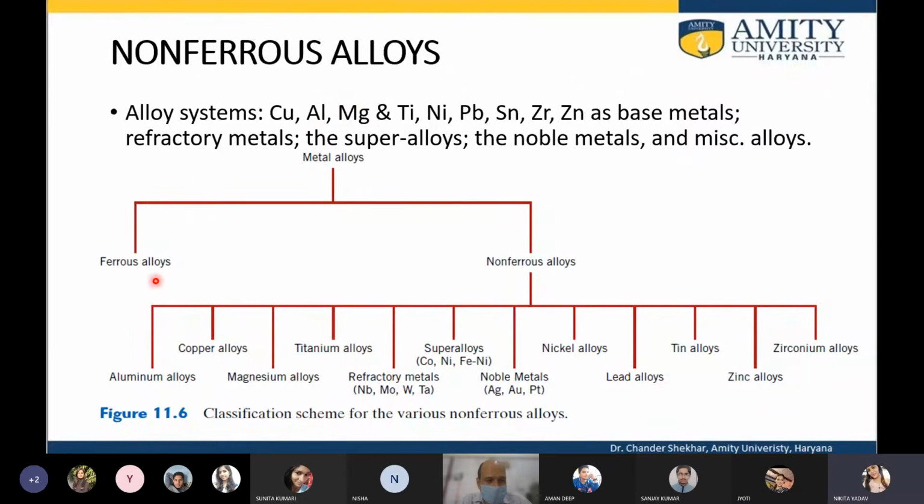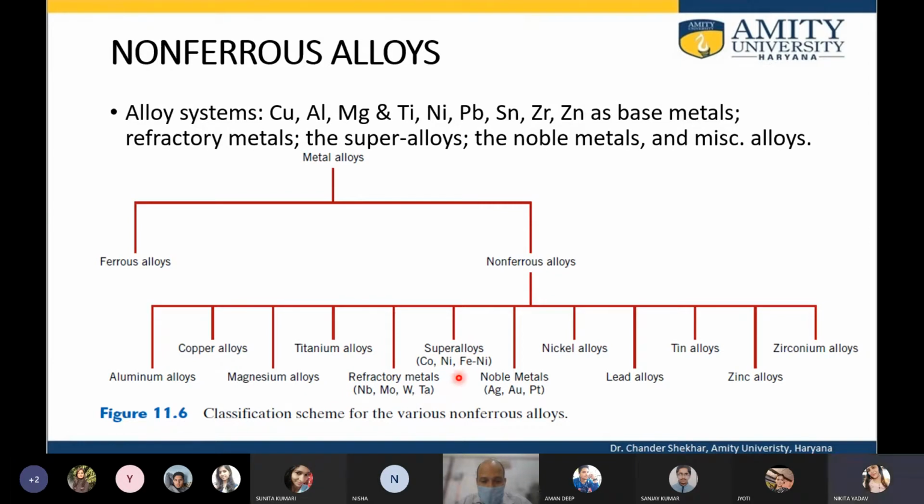So if you look at the classification, the non-ferrous alloys are of various kinds, depending upon what is the main component in those alloys. For example, aluminum, copper, magnesium, titanium. There are refractory alloys, basically the alloys that are stable at very high temperatures of the order of 3000 degrees or so.